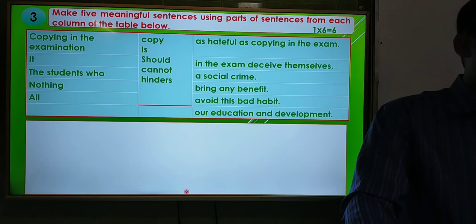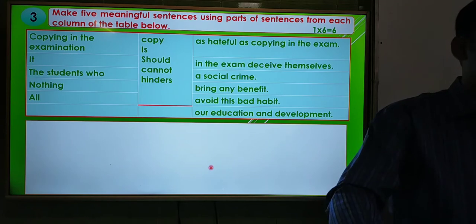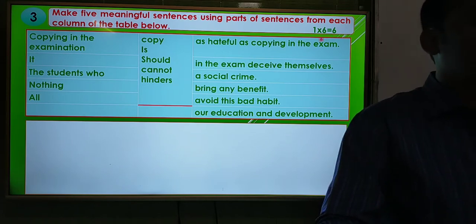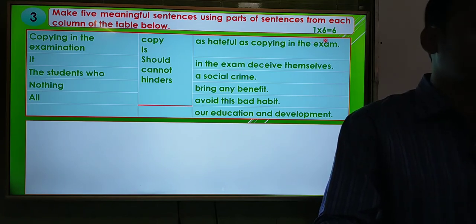Okay, look at the screen. In question number 3 you have to do a table, and for this table you will get 6 marks, and you have to write down 6 sentences. You have to write down 6 sentences for 6 questions. From this table you have to write down 6 sentences.